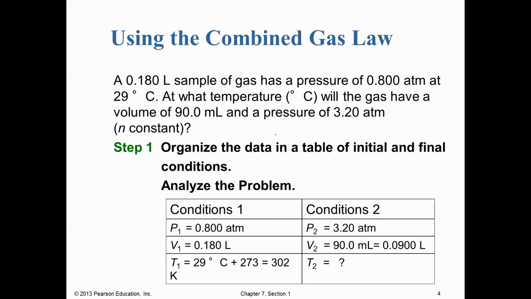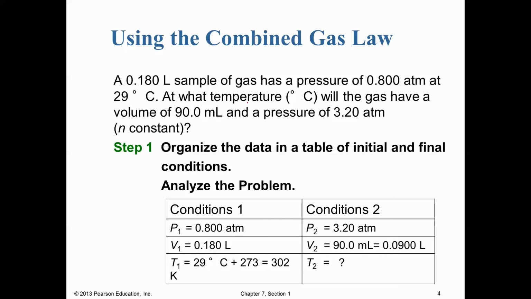So here we have an example problem. A 0.18 liter sample of gas with a pressure of 0.800 atmospheres at 29 degrees C. At what temperature in degrees C will this gas have a volume of 90 milliliters and a pressure of 3.20 atmospheres? When faced with a problem like this, I really like to make a table of data. So we're going to make a table showing P1, V1, and T1, as well as P2, V2, and T2.